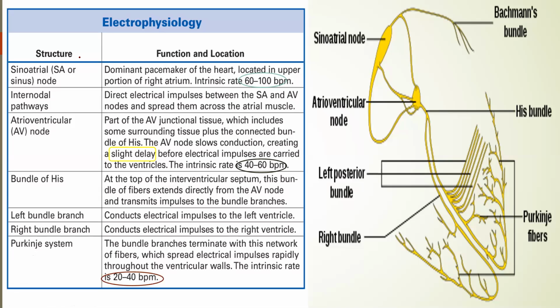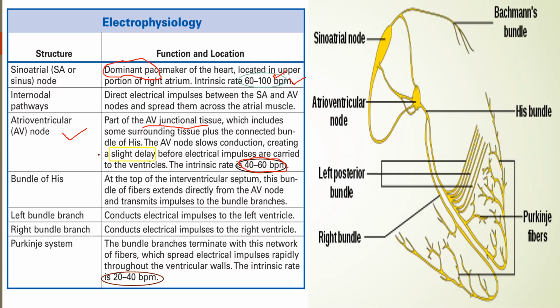As I told you, the SA node is the dominant pacemaker. Why is it the dominant pacemaker? It generates impulses naturally at the rate of 60 to 100, and that is the highest, and that's why this pacemaker dominates. Then there is the AV node. It is a part of the AV junctional tissue, which has an impulse generating capacity of 40 to 60. But since the SA node has a capacity of 60 to 100, it dominates the impulse generating automaticity, and that's why it is like a family head for impulse generation.